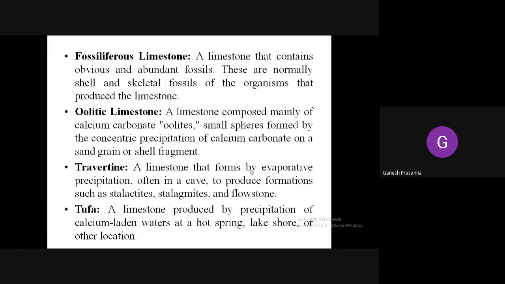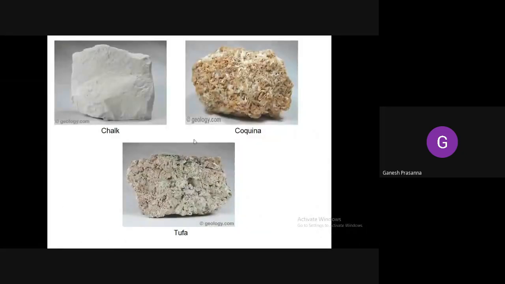Okay, next is tufa. Tufa is limestone that is produced by the precipitation of calcium carbonate from the waters of a hot spring. Whenever a hot spring is present and it precipitates calcium carbonate, such deposits are called tufas. So these are the different varieties of calcium carbonate. You can see the chalk, which is what we usually write with on the board. And these are the coquinas and these are the tufas.